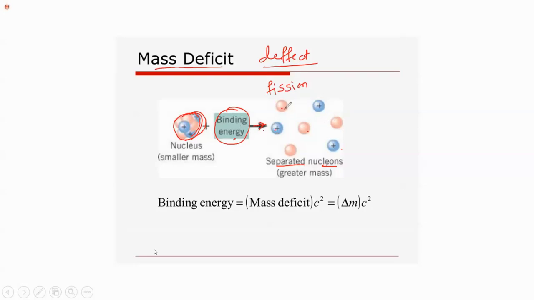So if we are able to separate them and calculate their masses, then it is found that there is a difference between the mass of this nucleus collectively and the addition of all masses of all these separated nucleons. So there is a difference. That difference is called mass deficit. And the binding energy is equal to mass deficit into c square. That is delta M, the difference between these two masses, into c square.